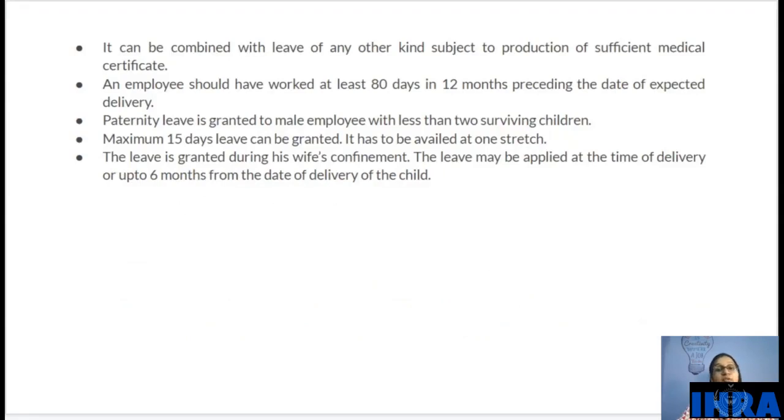This means that suppose after delivery you have taken 6 months of leave and then you want any other leave, like suppose you want more leave, then you can take PL, or with proper submission of medical certificate you can take sick leave also. This point is mentioned here because casual leave, CL, cannot be combined with any other leave. Suppose you want 5 or 6 days of leave, you cannot take 4 days of CL, then 2 days of PL.